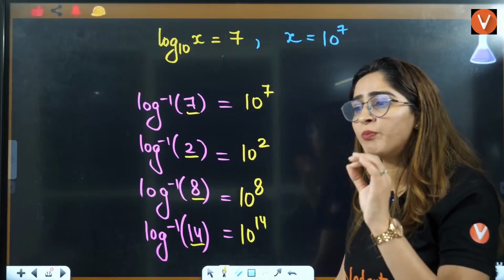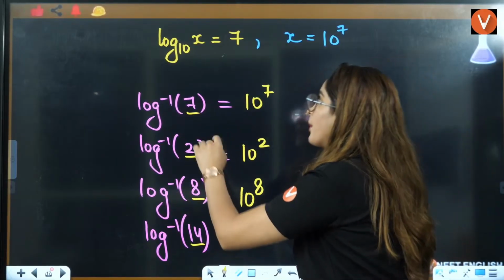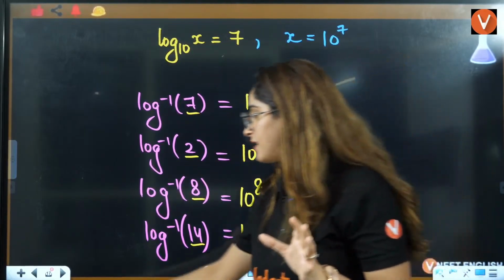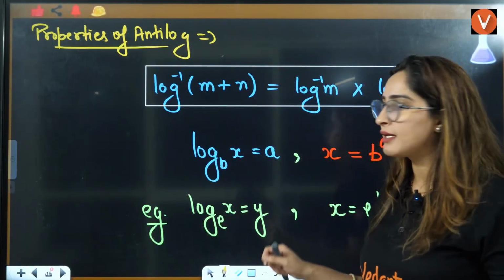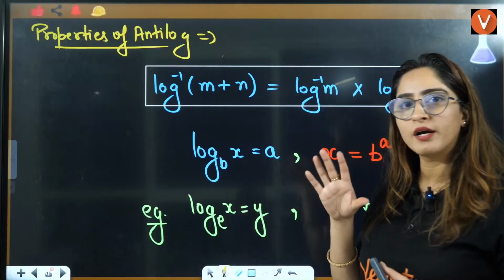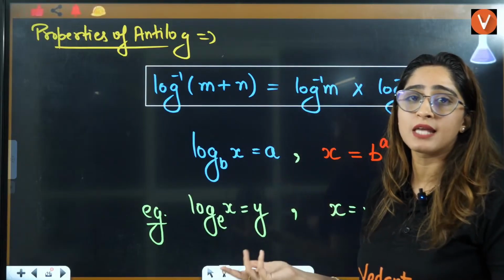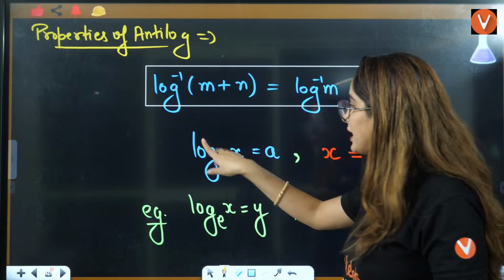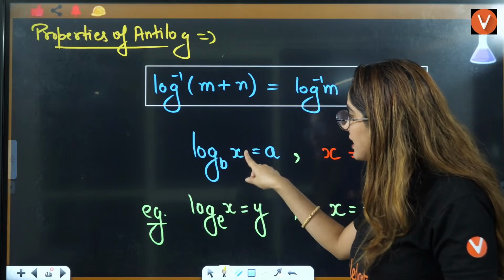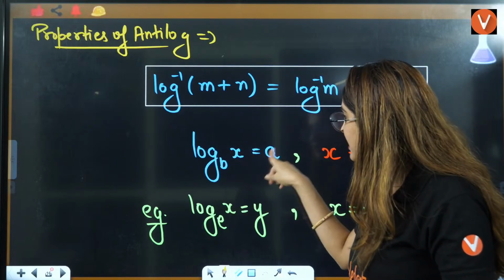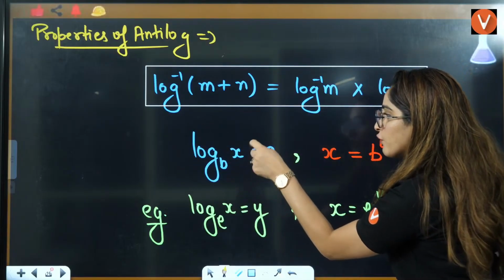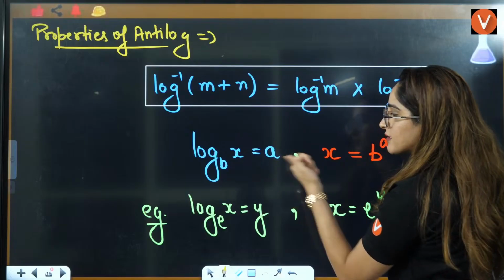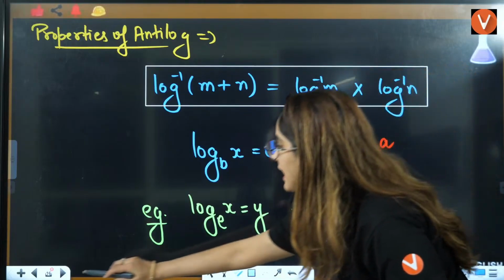I am sure that you might have learned about this, but very rarely do teachers tell that this is the property from where we got this, right? Now it's not like it's only applicable here. Why are we doing this? Because this is the property: if log base b of x is equal to a, then this x value will be equal to base raised to power this power, right? Same thing we are using.